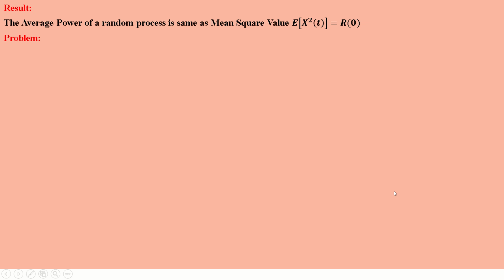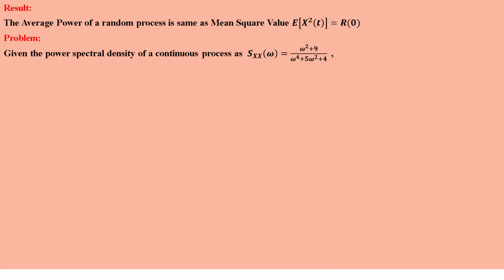Next result, the average power of a random process is the same as the mean square value. Expected value of X squared of t is equal to R of 0. Next problem: given the power spectral density of a continuous process as S of omega equal to (omega square plus 9) by (omega power 4 plus 5 omega square plus 4), find the mean square value of the process.